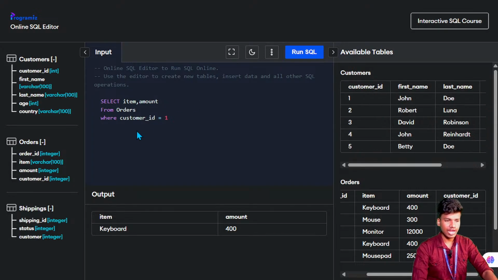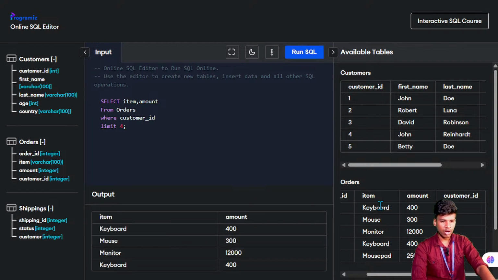If I give the limit also, the limit is helpful to set how many rows are displayed. I give 4 and run this one.